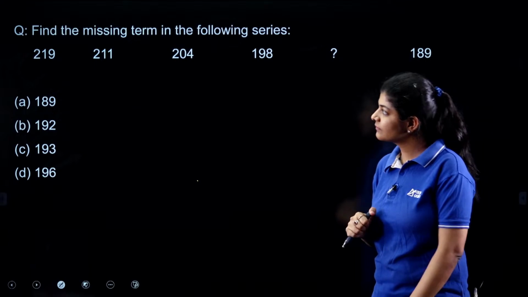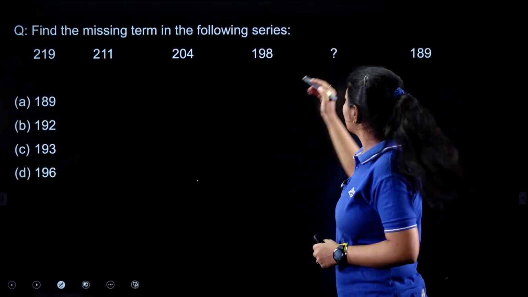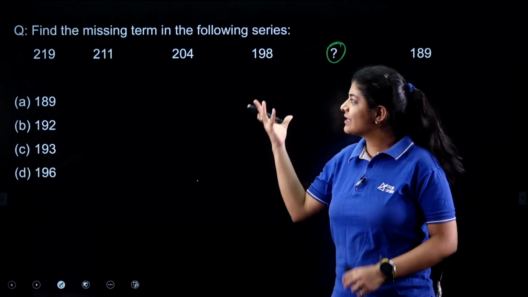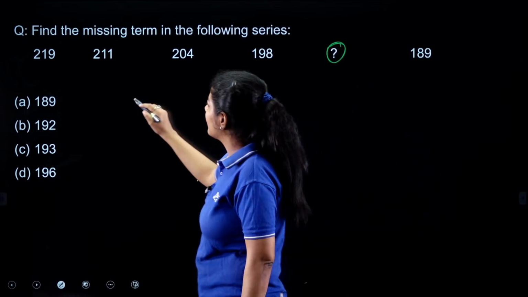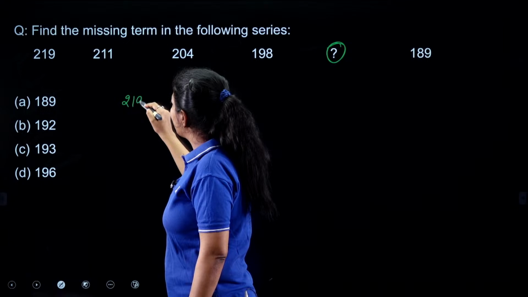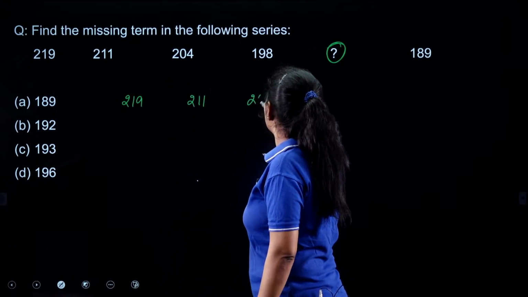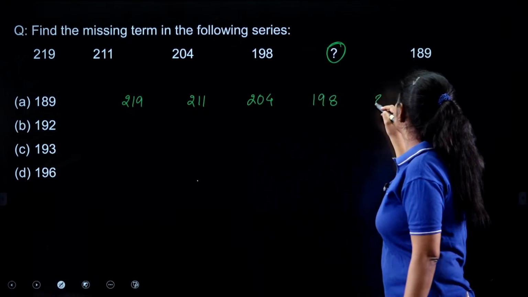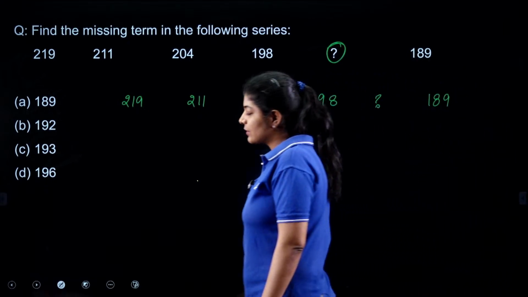Next. The next question again is from the missing series, and we have to find out the missing term. The pattern present here is a very easy one. Here we are having 219, 211, 204, 198, the missing term, and 189. Just simply focus on the difference.